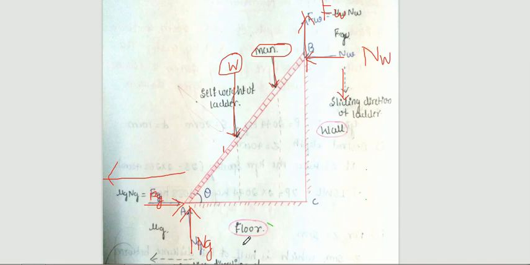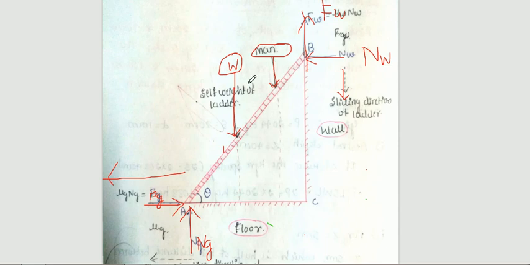These are all the forces we need to draw in a free body diagram while solving the problem. Two contact surfaces are there, one at the floor and one at the wall. At the floor we have the friction force and normal reaction, and at the wall the normal reaction perpendicular to the wall and friction force opposite to the direction of sliding, plus the weight of the ladder exactly acting at the center of the ladder and the man who is climbing on the ladder.